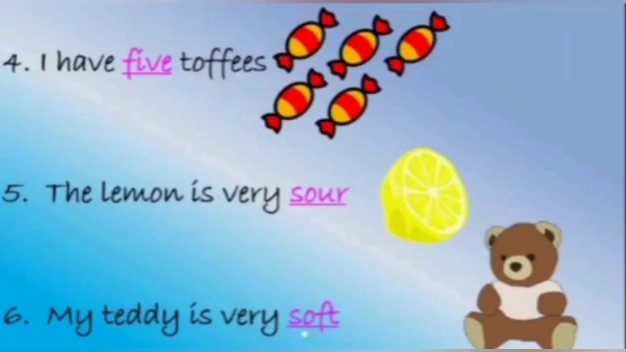Now next is the lemon is very sour. Here lemon is noun, where sour is adjective. It is describing the taste of lemon. Now number 6, my teddy is very soft. Here teddy is noun and soft is adjective. That tells us how the teddy feels, or texture of teddy.